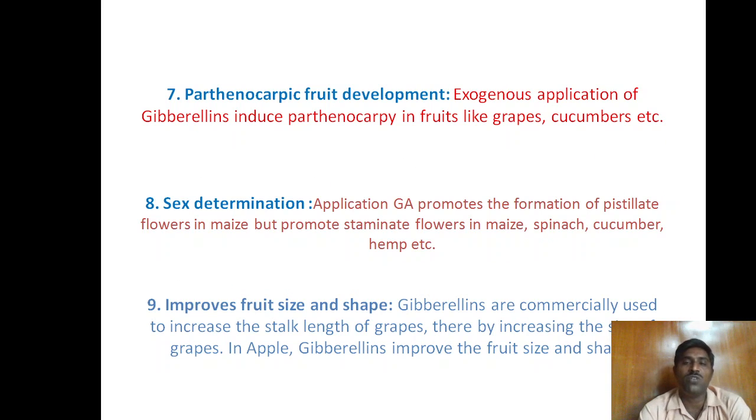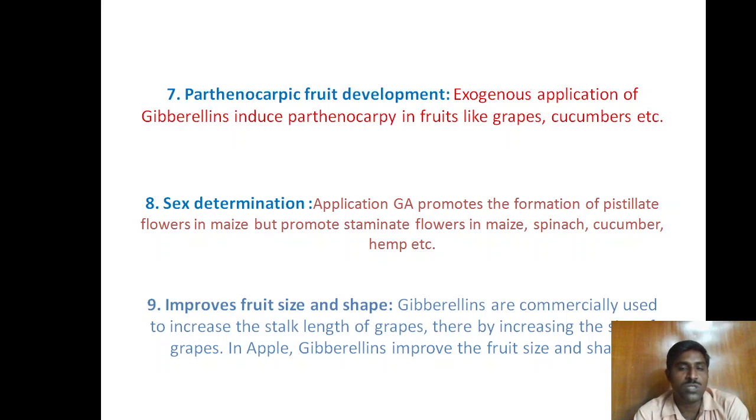Next, parthenocarpic fruit development. We learned about parthenocarpic fruit development from the auxins. Here also, gibberellins induce parthenocarpic fruits in grapes, cucumbers, etc. Next, sex determination. Like the auxins, gibberellins also cause sex determination. That means development of pistillate flowers in maize but promotion of staminate flowers in other plants. Paradoxical things are also observed in sex determination. Gibberellins promote the formation of pistillate flowers in maize. Pistillate flowers means the female flowers, which are required for fruit set and seed set. And staminate flowers are promoted in maize, spinach, cucumber, hemp, etc.